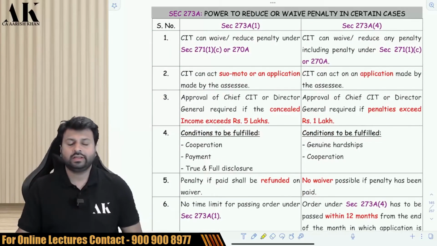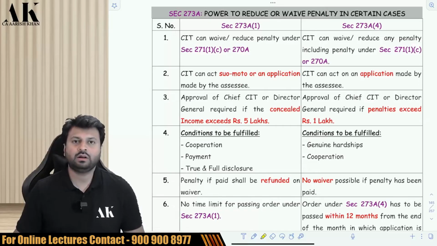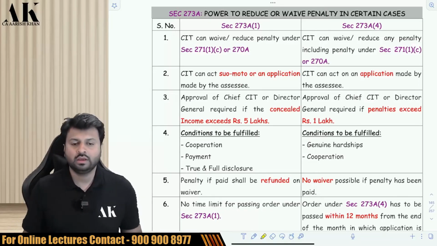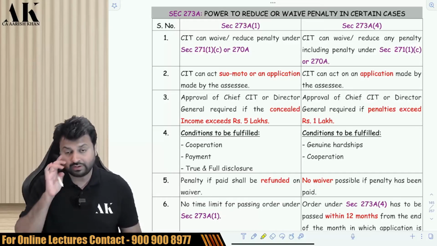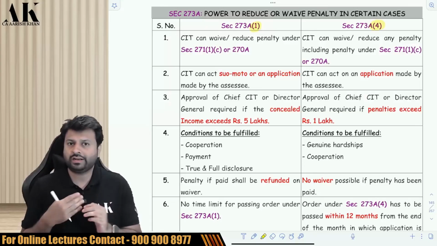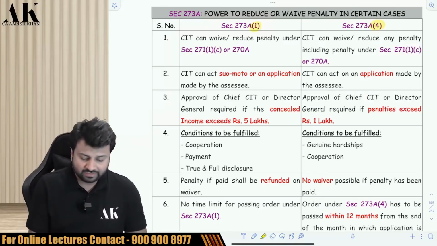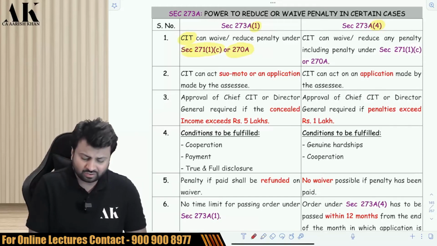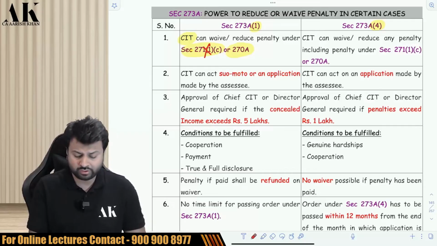Now let's talk about the next section, which is extremely important: power of the CIT to reduce the penalty in certain cases. There are two sections over here. One is 273A subsection 1, one is 273A subsection 4. First, I'll talk about the distinction between the two, then I'll talk about the similarity between the two. In the first section, the CIT can only reduce the penalty under 271(1)(c) or 270A. Now 271(1)(c) is no more relevant, only 270A is relevant.